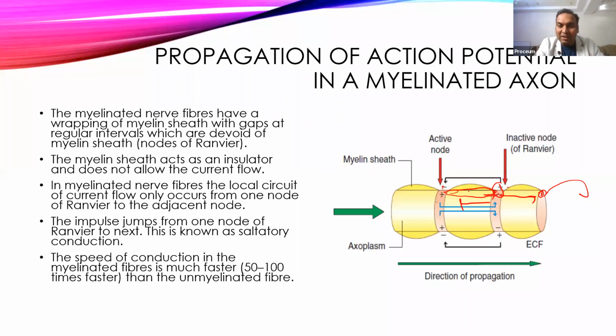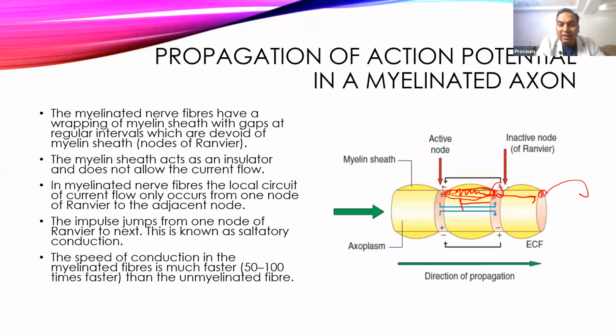So here, almost 1 mm is a node, and the myelin sheath length is 1 millimeter. So such a large length is prevented from generating the action potential, and from this portion it immediately generates the second potential, which will increase the conduction velocity almost 50 to 100 times faster as compared to unmyelinated nerve fibers. And that's why myelinated nerve fibers conduct the impulses much faster as compared to unmyelinated.